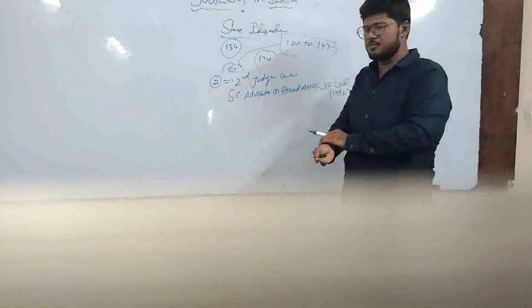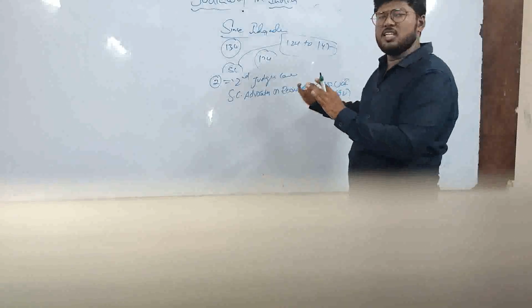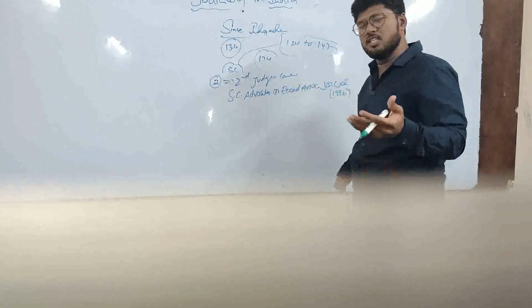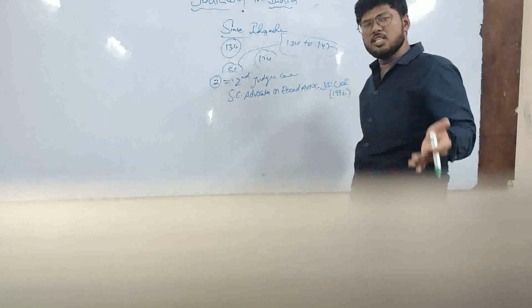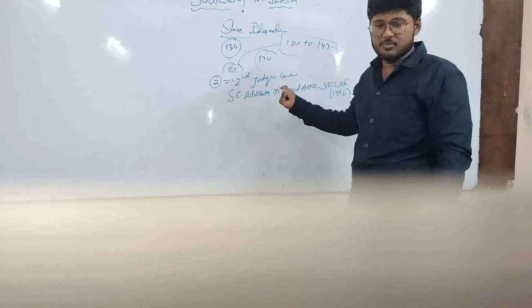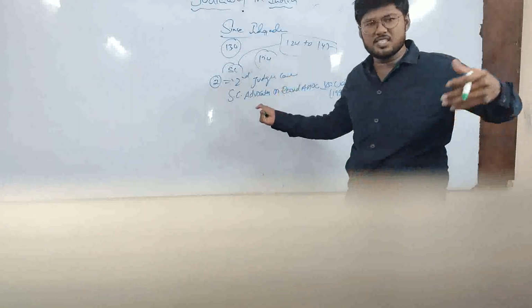So what is this case? If you ask me, I would say this is the case where the Supreme Court understood the mistake it had made in the First Judges case, that is, by giving primacy to the executive, and here it tries to rectify it by taking back whatever it had given.